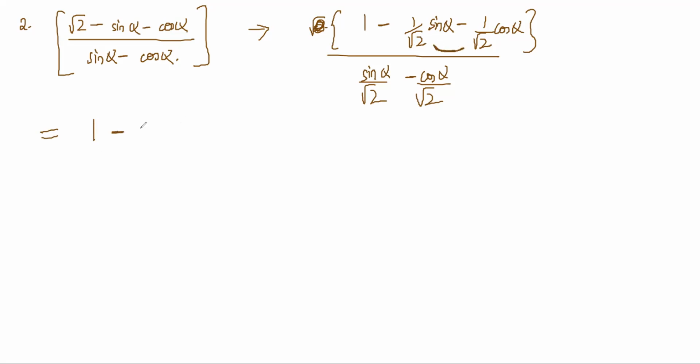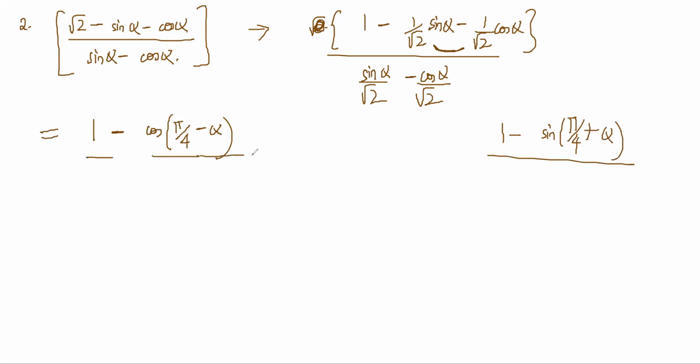you can write it in many ways, but I will write it as cos of pi by 4 plus alpha, no? Oh, okay, this is not correct. Pi by 4 minus alpha it will be. It can be written like this, right? Or it can also be written like this: 1 minus sine of pi by 4 plus alpha. It's either this or this, right? We'll see which one is more useful. We'll realize later.